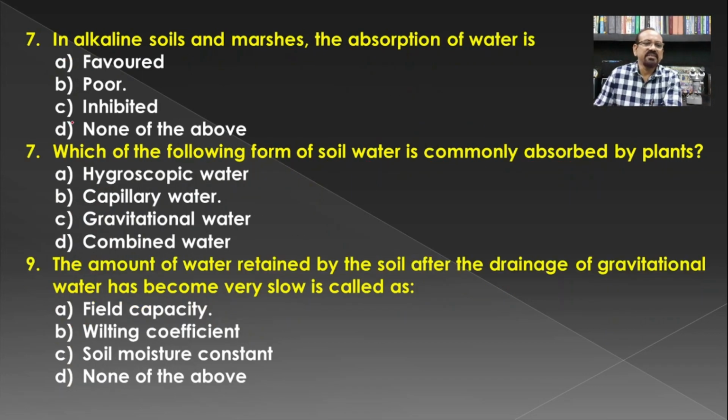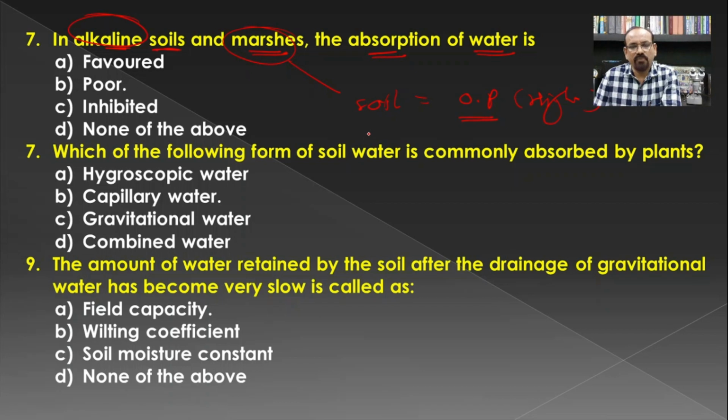Then, in alkaline soils and marshes, the absorption of water is... So whenever we talk about alkaline soil or marshy places where there is a presence of more salts, in such cases the soil will have a higher osmotic pressure. If there is higher osmotic pressure in the soil, less water will be absorbed, because here there is only a single method, the non-osmotic active absorption of water, which requires metabolic energy, and hence in such soil there is poor absorption of water.